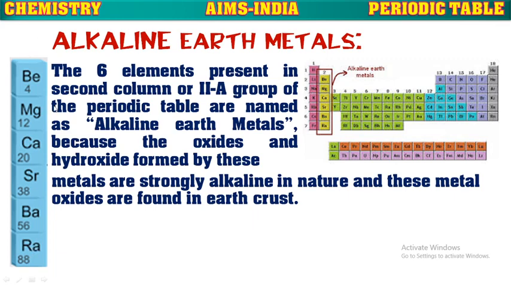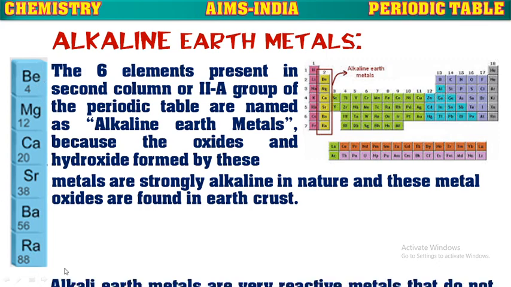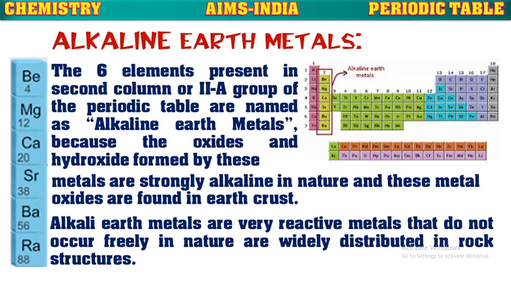These form strong alkalis, and these alkalis are found in the earth crust, and hence these are called alkaline earth metals. These alkaline earth metals are also very reactive, and hence they do not occur freely in nature and are widely distributed in rock structures.